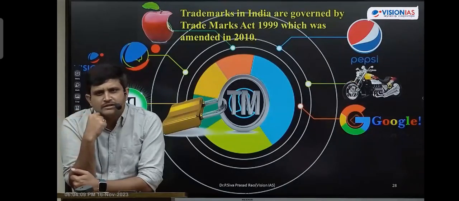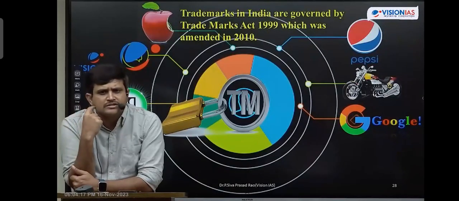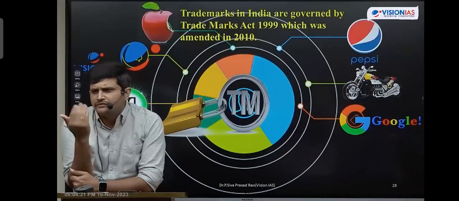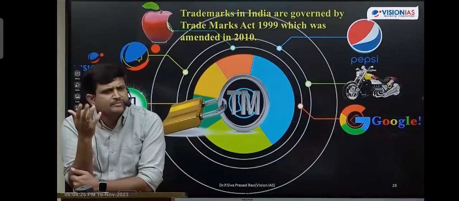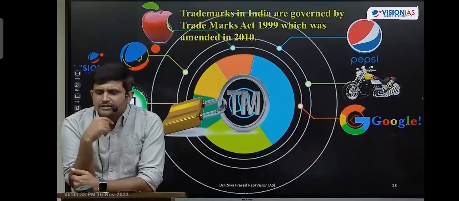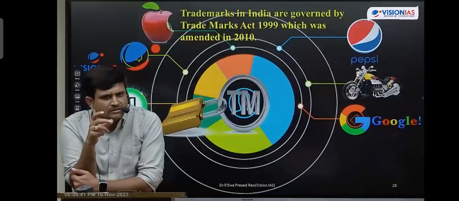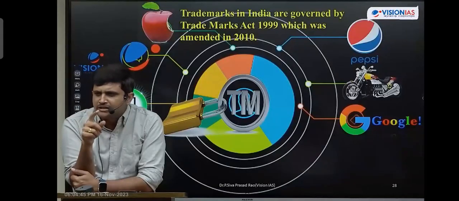And next one is what? No duplication of that particular product. If trademark is not there, what happens? Duplication of the products will be there. The same Apple phone, if it was released today from the Apple company, by tomorrow the same duplicate product will be available in the Karol Bagh market. With less cost, companies which are providing quality products and services are affected or not. That is like cheating the people. In the name of that particular brand, we are cheating the people.